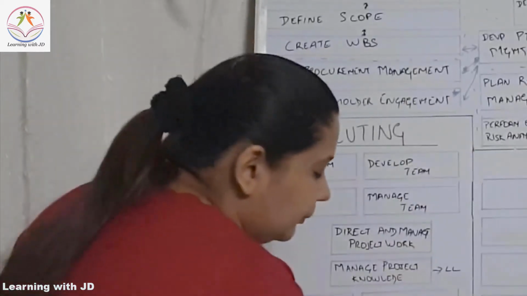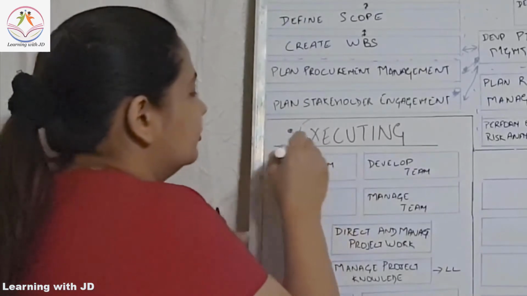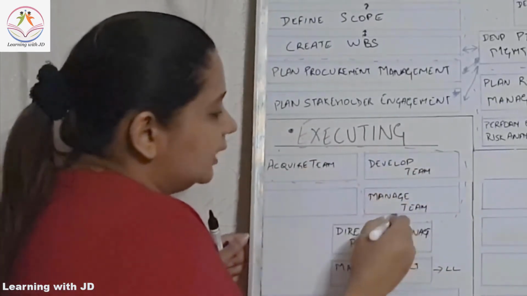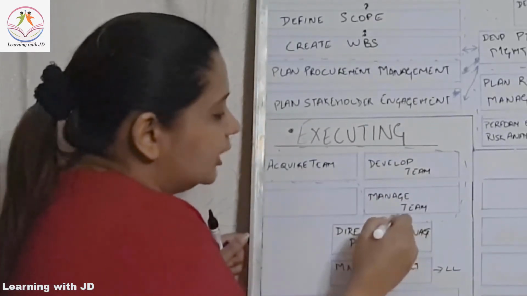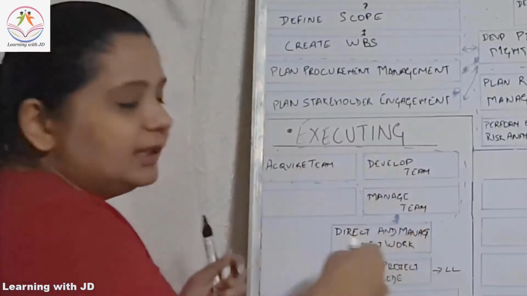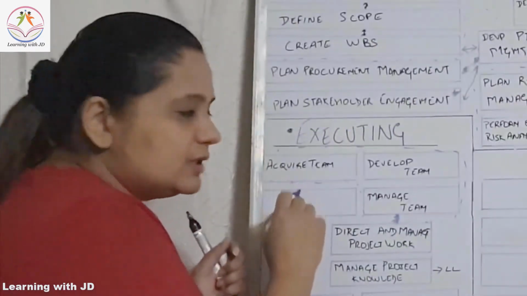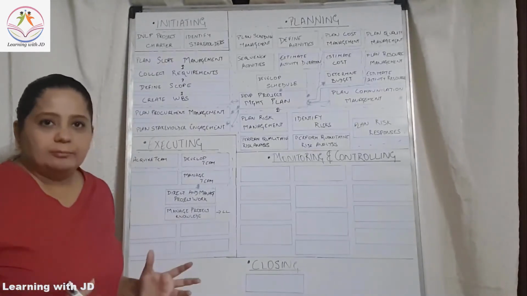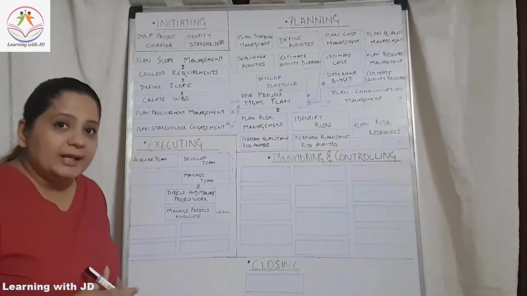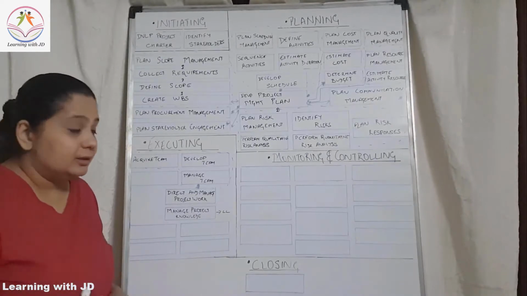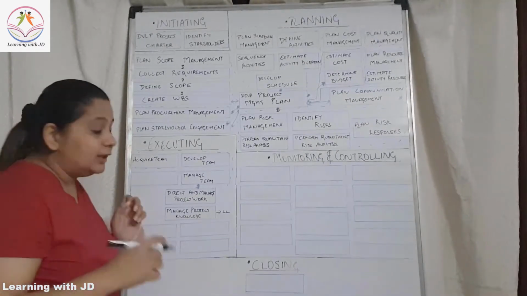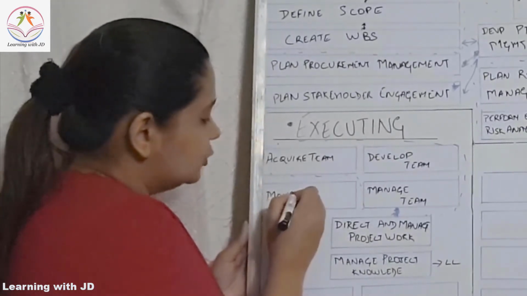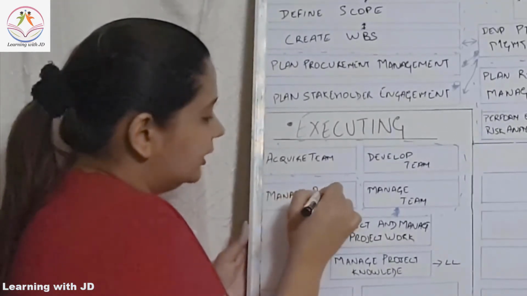Now this entire component, all the three parts, the way we did it in our planning as well, all three components will get into the direct and manage project work. Because within this, it shows that you've acquired your team first, you develop and manage the team. So after your team work is done, what are you going to do next? You are going to manage the quality, because the quality of the product that you are going to create should also be as per the plan. So you will manage quality.